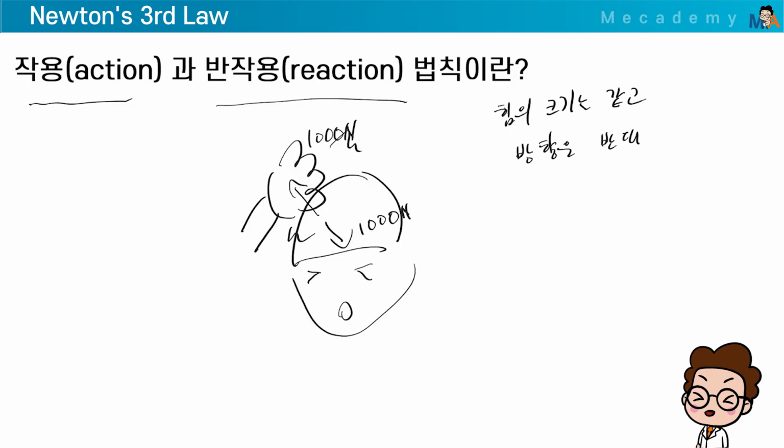But if you do hit, why does your friend get hurt more than you do? It's because of the point of impact. Unless your friend's head is a rock, it's generally softer than your fist. Your fist or hand has bones, so it's harder. That's why it depends on the point of impact where the force is applied. Even with the same force, it matters where it hits.